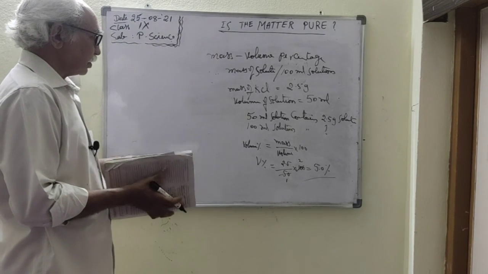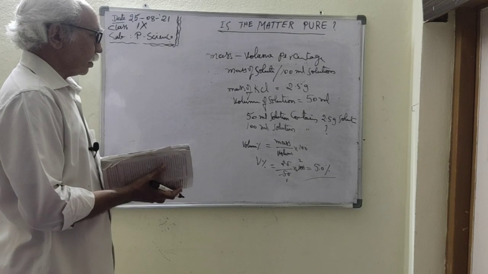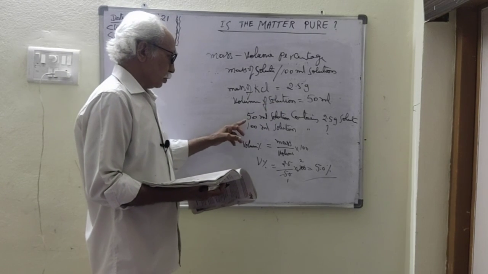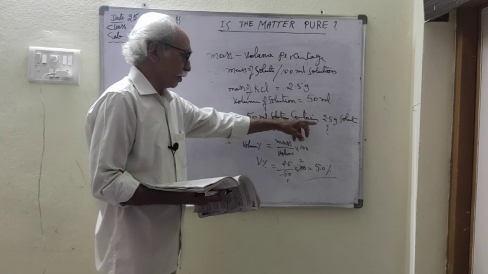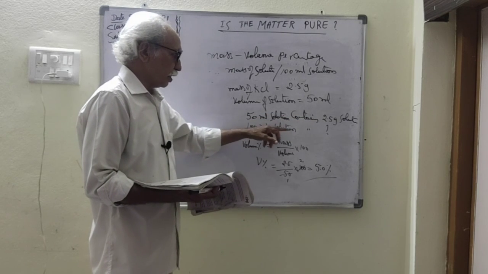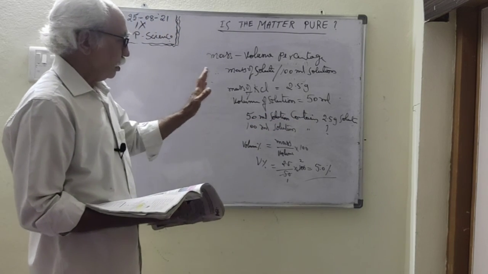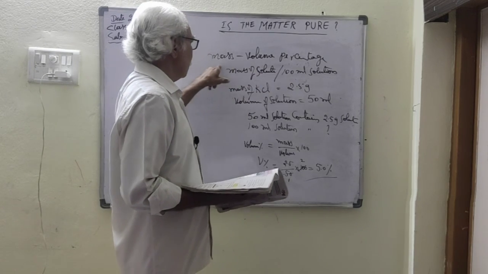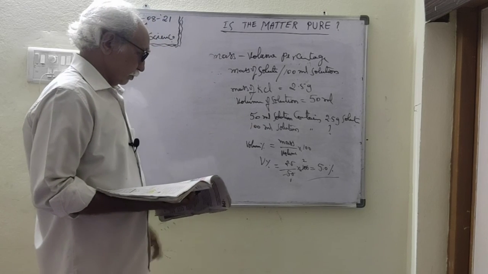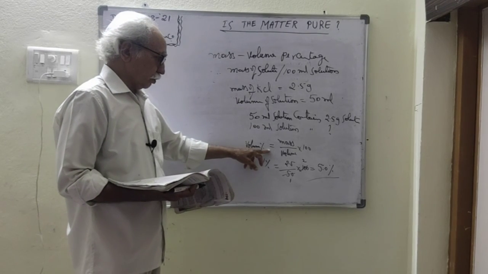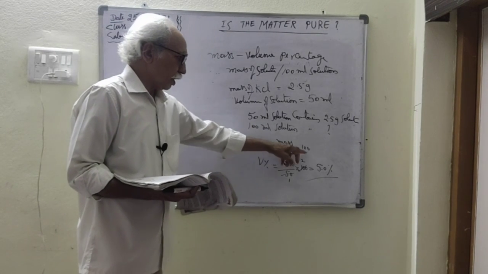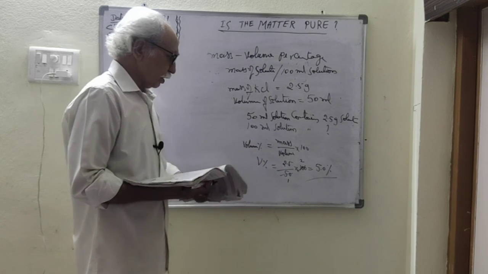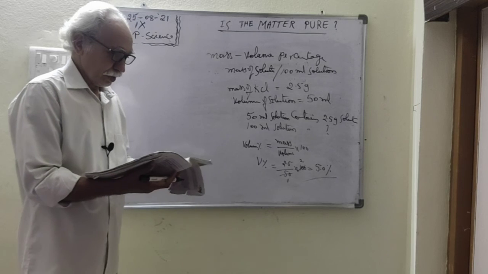This way you can say mass of potassium chloride is 2.5 grams, volume of solution is 50 ml. So 50 ml solution contains 2.5 grams. 100 ml solution contains how much? We have to find the mass of solute present in 100 ml, which is called mass volume percentage. Therefore mass volume percentage is equal to mass by volume into 100. Here mass is 2.5 gram, volume 50 ml, into 100. So you can calculate these values.